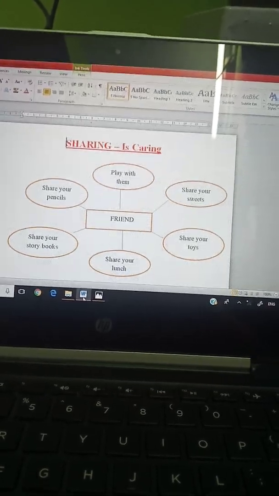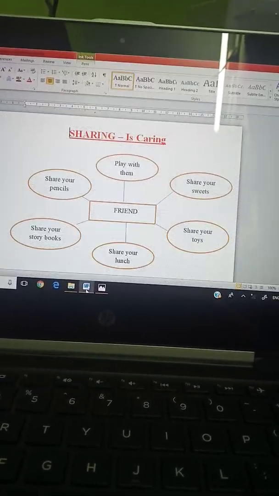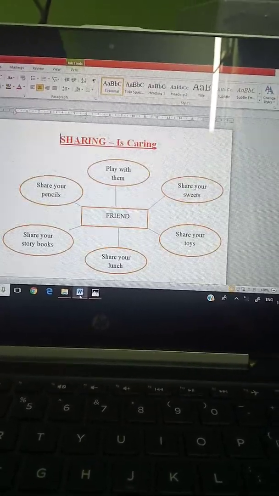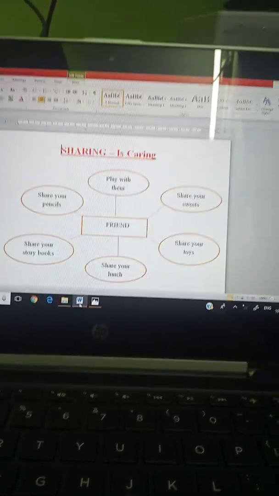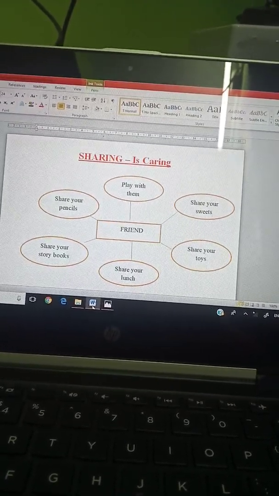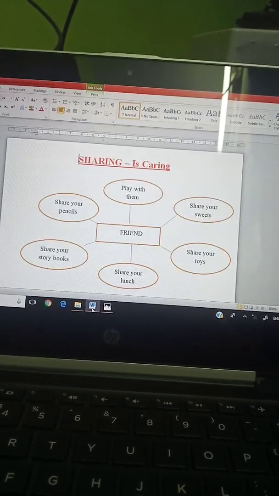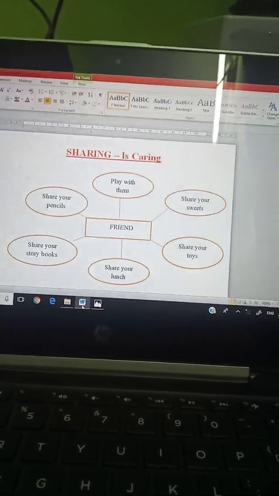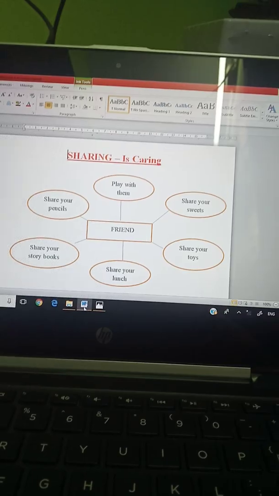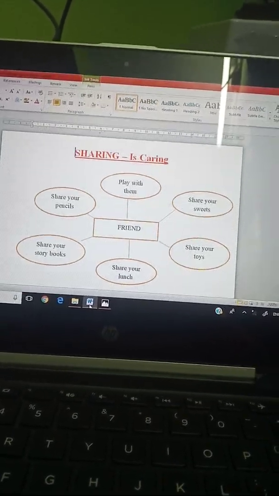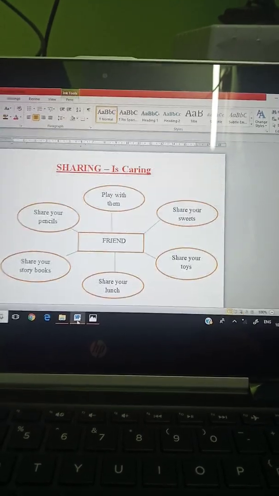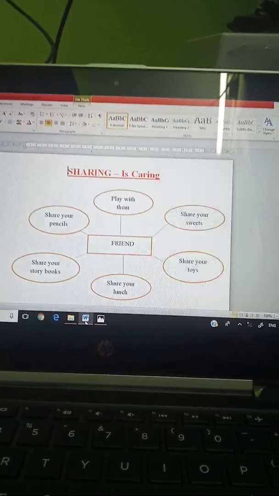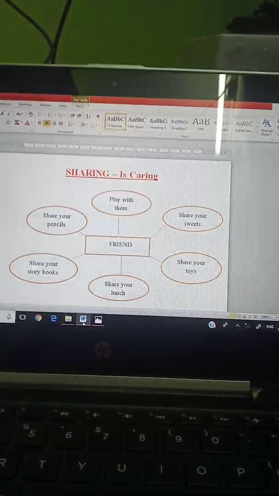What will you do if your friend breaks your toy? If your friend is playing with your toy and by mistake he or she has broken it, what will you do? Will you go and fight with them? No. We don't have to fight. You will forgive them for their mistake. Means, maaf kar denge hum log. Okay?